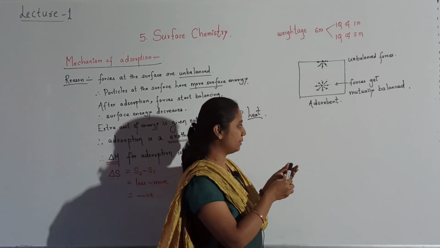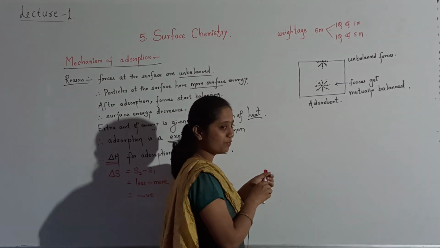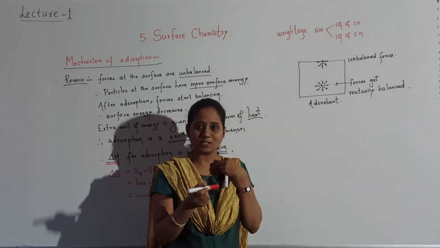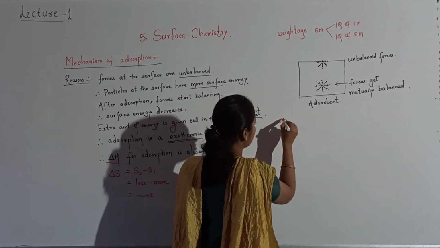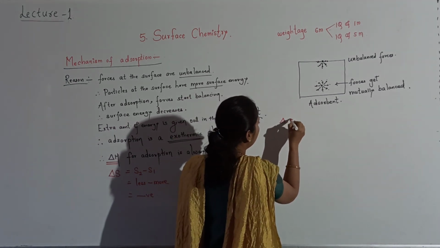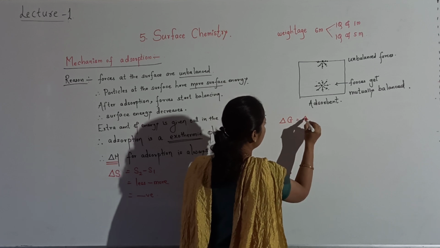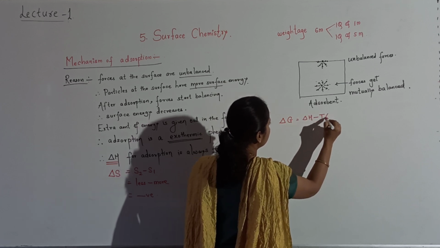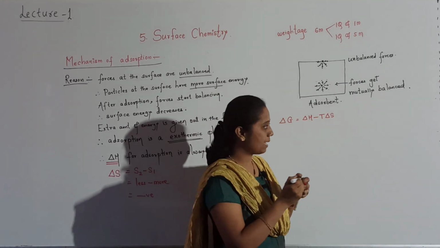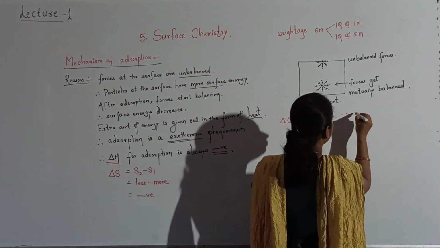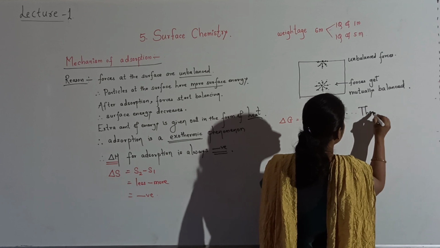I hope you remember the first PUC syllabus. In that we have seen Gibbs energy, that is also called Gibbs free energy. In the expression of Gibbs free energy, we have seen delta G is equal to delta H minus T delta S. This I have written according to the thermodynamics concept.